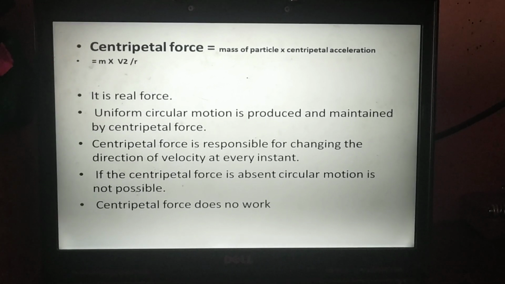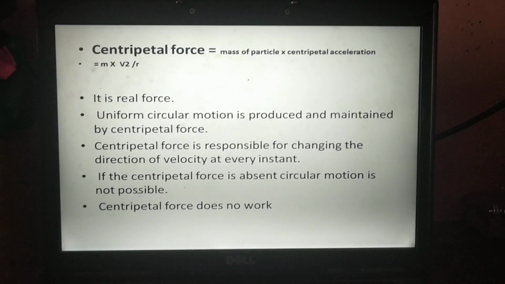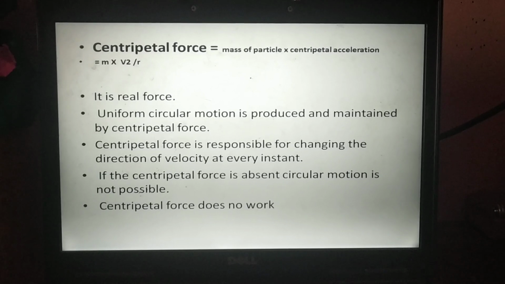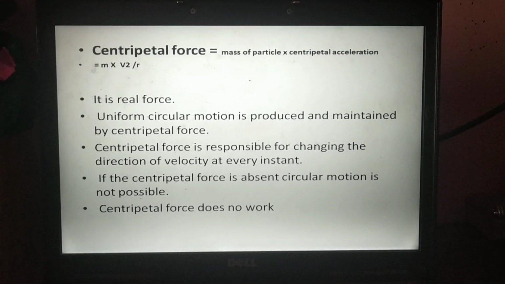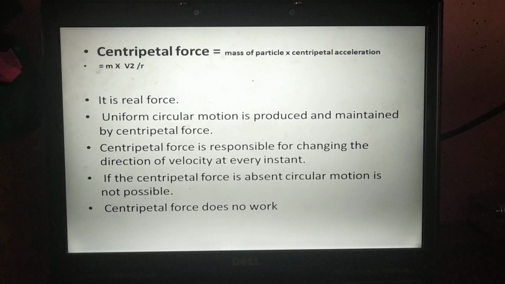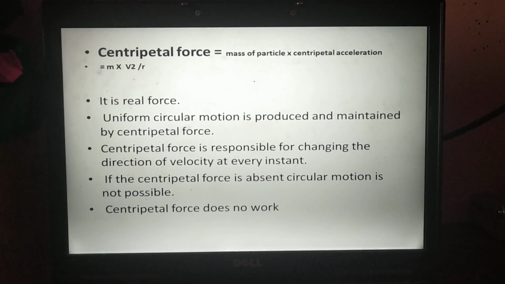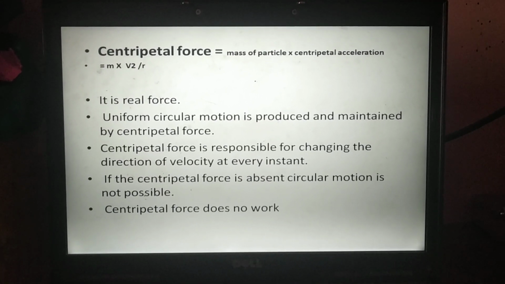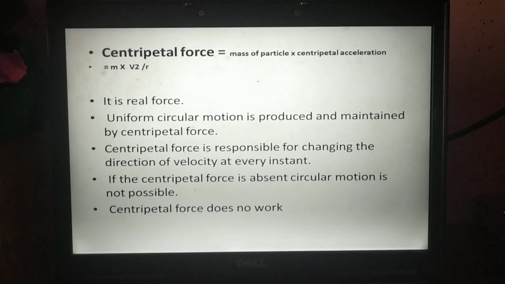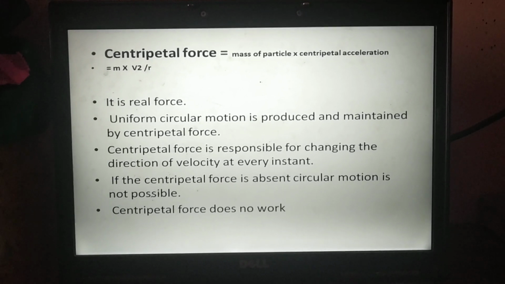Now these are some characteristics of the centripetal force. It is a real force. Real force means the force which is due to the actual interaction between the objects. So centripetal force is also a real force.